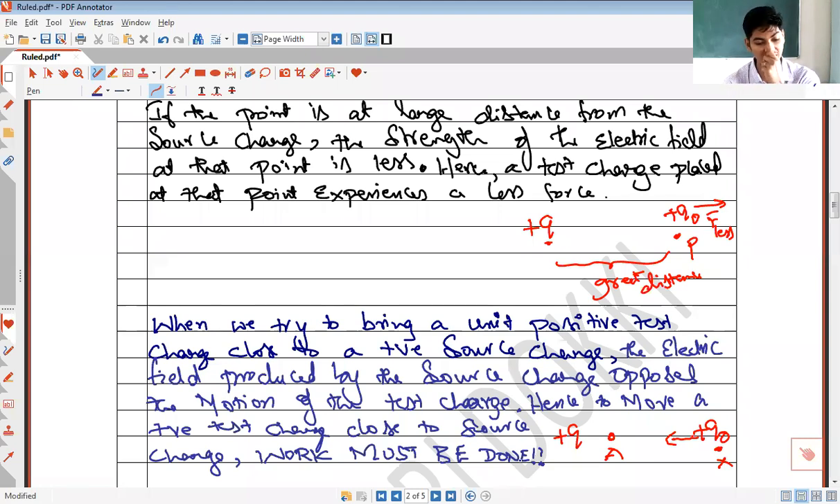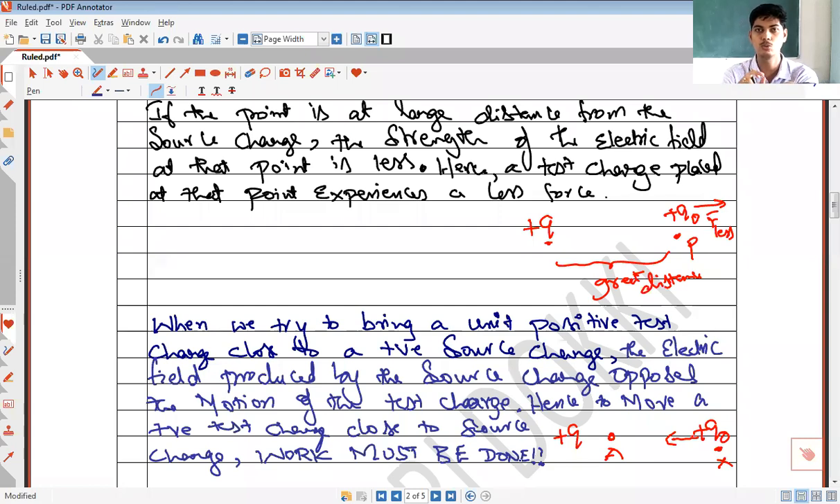See, work must be done against what? Now observe, suppose this is earth and this is some object on the surface of the earth. In order to lift this object from the surface of the earth to some height, I have to do some work, isn't it? If I ask this object to go to a certain height, does it go on its own? No, it doesn't go.